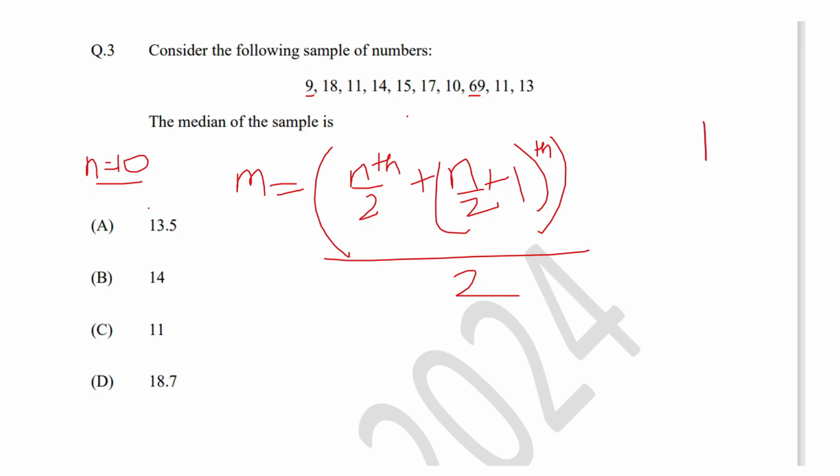Otherwise we'll just write the n by 2th term, that is the middle term, as the median. So the answer would be 5th term plus 6th term divided by 2. The solution I have written and posted, I'll be showing in the next slide.